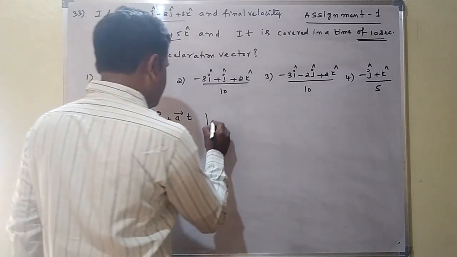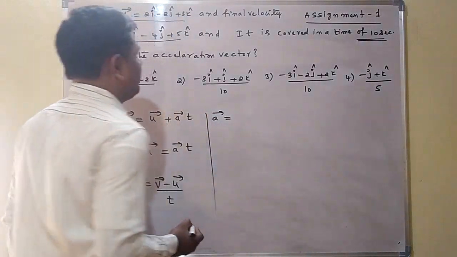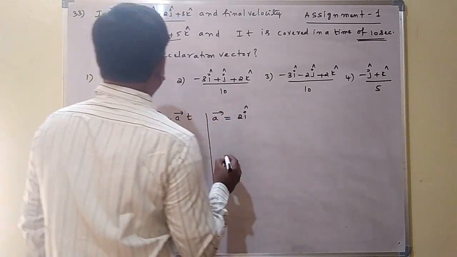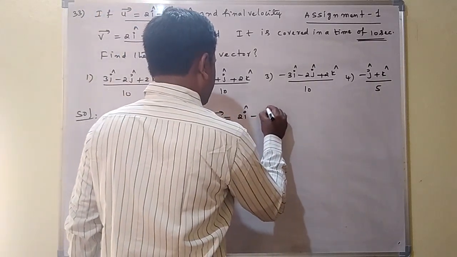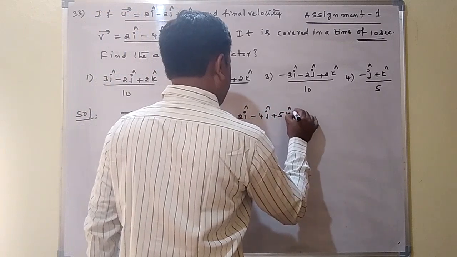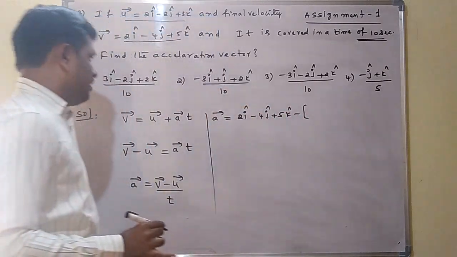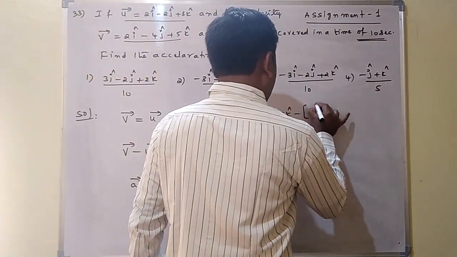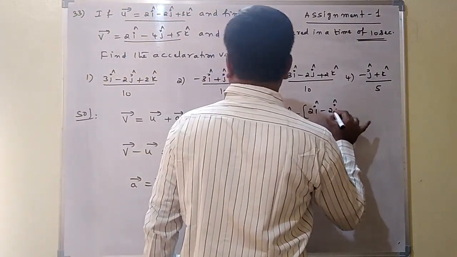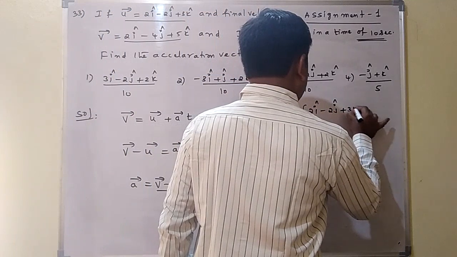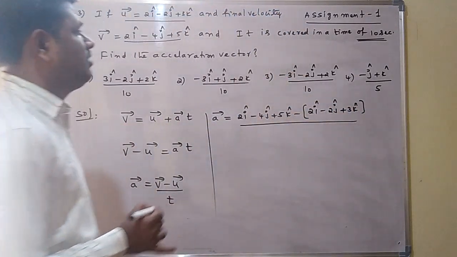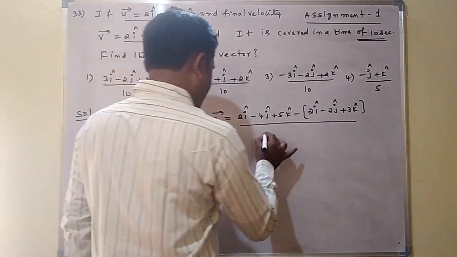Directly I am writing those values. a bar is equal to v bar. The v bar value is also given, that is 2i cap minus 4j cap plus 5k cap. Next, the u bar value, 2i cap minus 2j cap plus 3k cap, by time. Time is equal to 10 seconds, given.